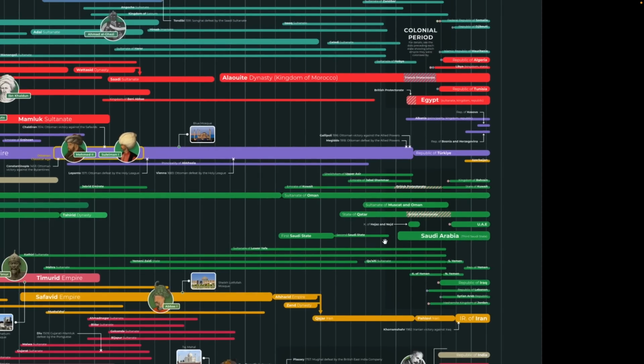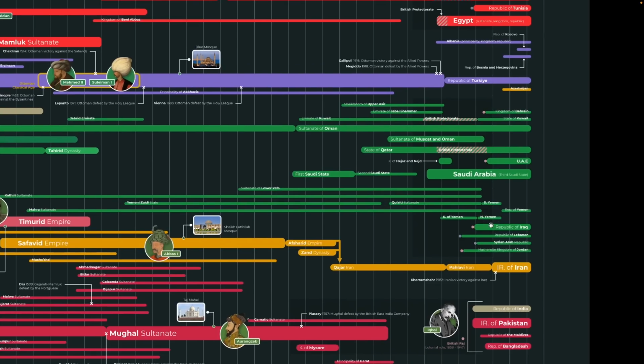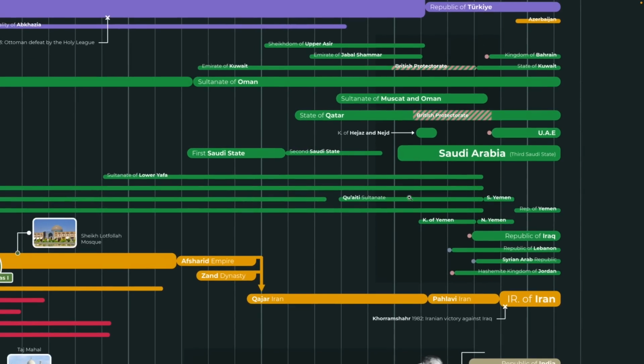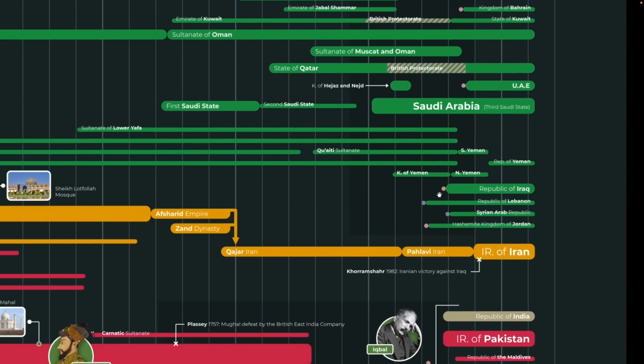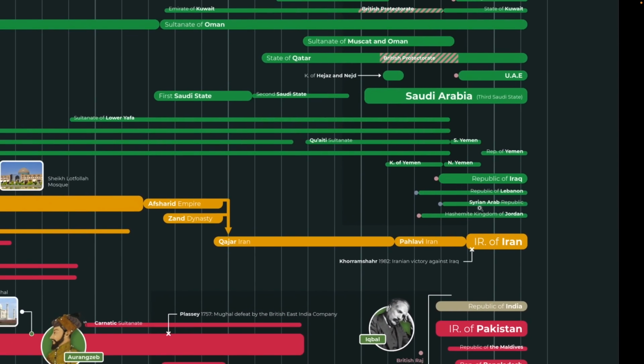UAE also became free from the British, so there's that. Then we have the Saudi states, and Yemen. Yemen was one of the more complicated regions to turn into a chart because Yemen's terrain was all over the place. There was almost always a power in northern Yemen and a power in southern Yemen, so it was a bit difficult to fit that on here, and that's where I had to make a lot of sacrifice that I'm not a big fan of.